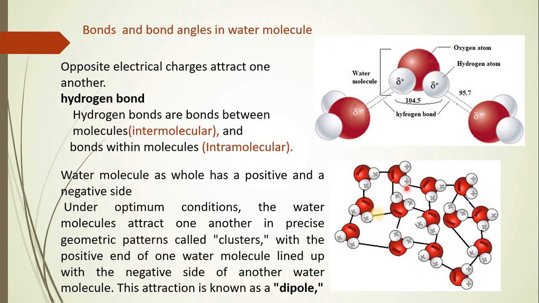This attraction has led to forming a bonding which is transient or temporary within themselves, and such bonding, which aggregates the molecules together, gives rise to a geometrical pattern which is called a cluster.